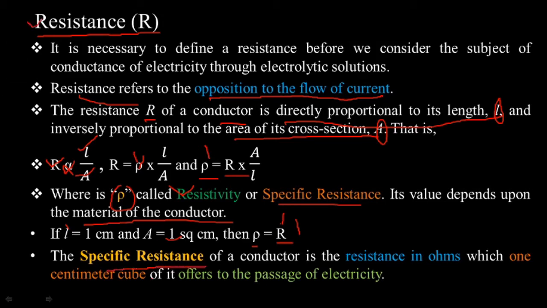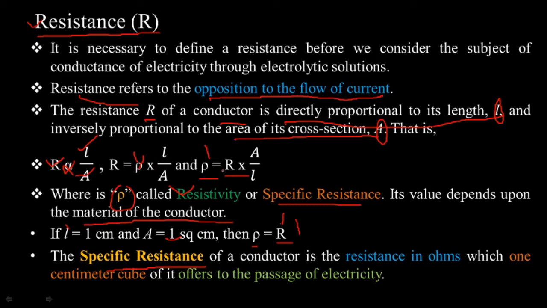So this is known. Resistance is what? It is nothing but opposition to the flow of current. Then this resistance R is directly proportional to the length and inversely proportional to the cross section area of what? Of the conductor. So I can write R is directly proportional to L and inversely proportional to the cross section area. Then R is equal to rho into L by A, where rho is the proportionality constant and it is called the resistivity or specific resistance.